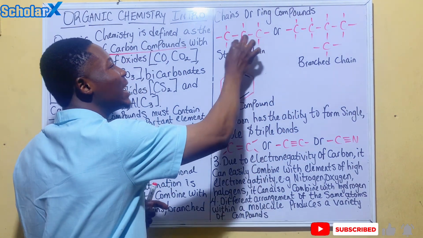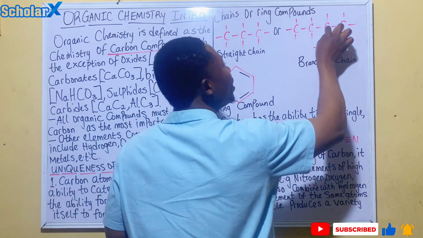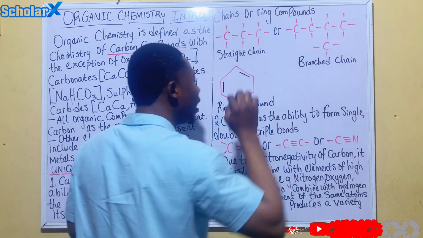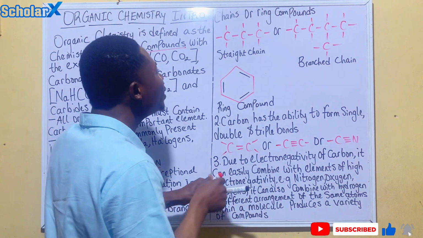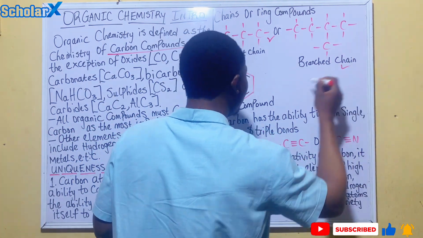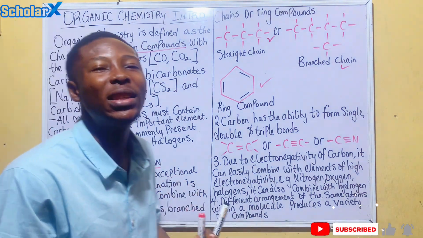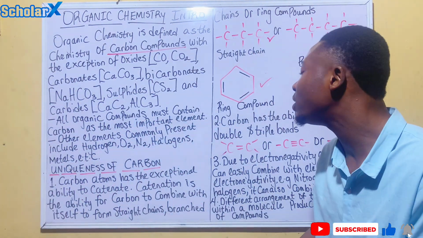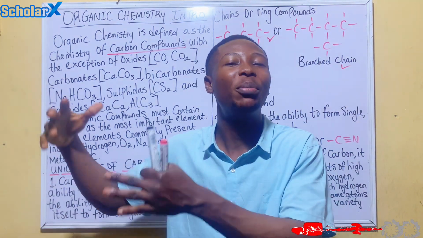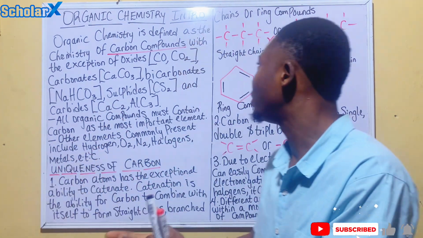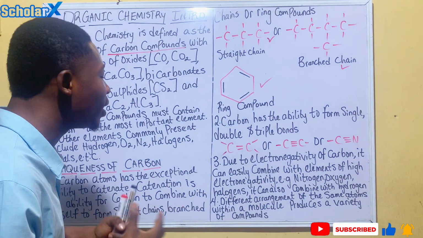This is catenation because this is forming straight chains. It can also form branch chains, and it can also form a ring compound. So this is a straight chain, this is a branch chain, and this is a ring compound. So carbon has the ability to catenate. And catenation is the ability for carbon to combine with itself to form straight chains, branch chains, or ring compounds.